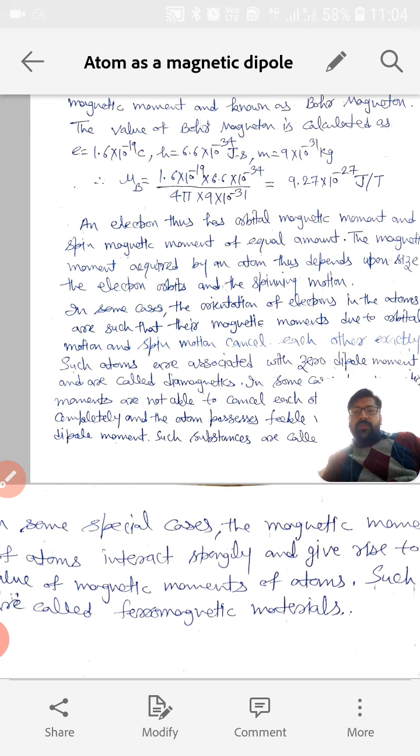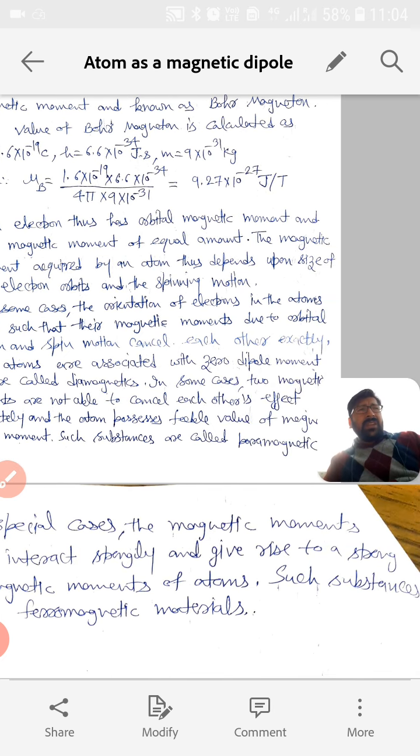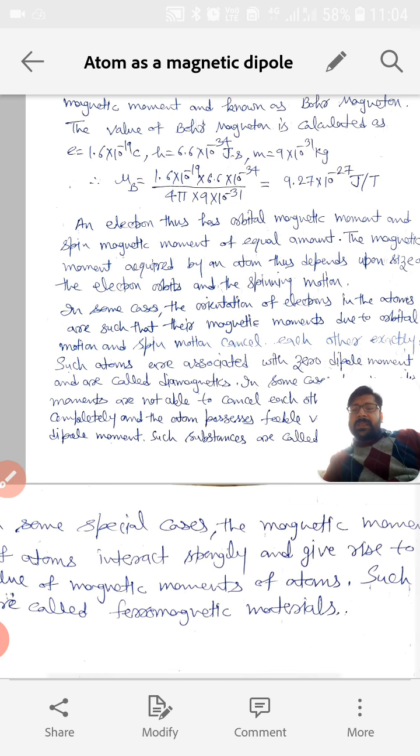So there is a possibility that in some atoms the magnetic moment due to orbital motion and due to spin motion cancel each other's effect exactly. In that case the net magnetic moment is zero for that atom, and because that atom does not show magnetism, it is a diamagnetic material.